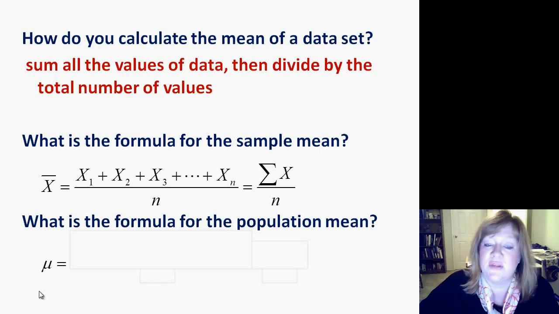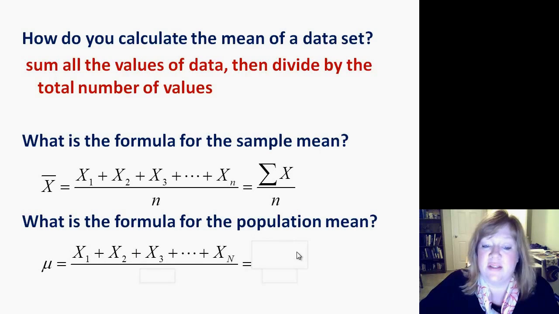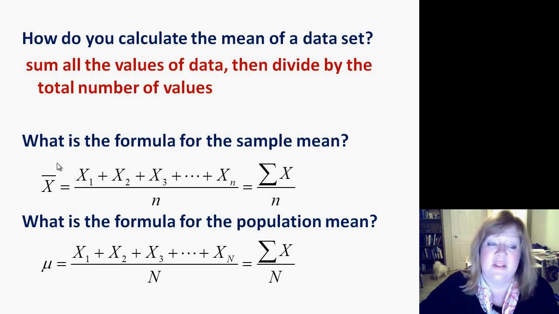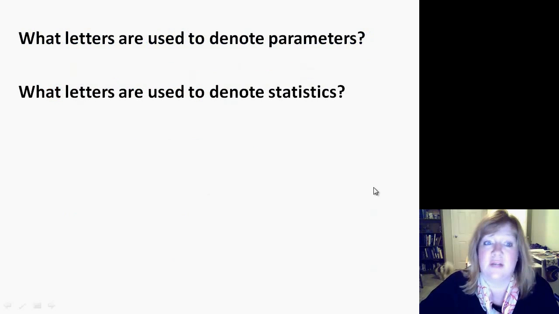These are both the same thing. They mean mean. But this one is when they have the whole population, when you have all of the numbers. So you'd have all of these added up, divided by the number of numbers. Same kind of formula there. The difference is this is from a sample of numbers. This is from the whole population. That's the difference between that notation.